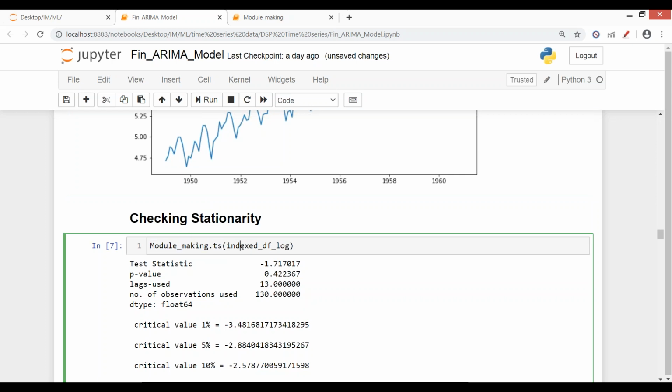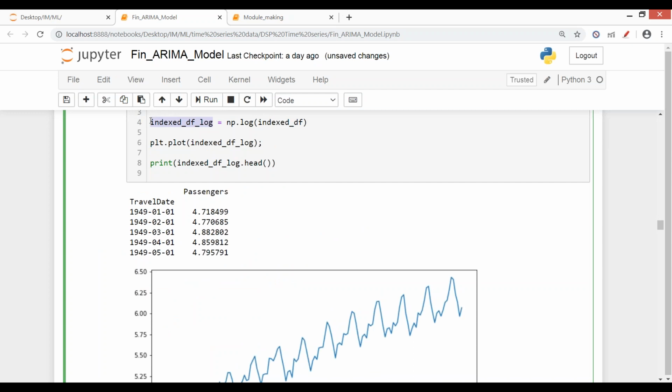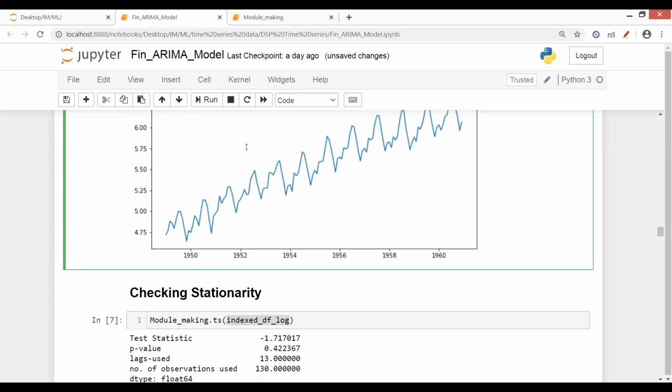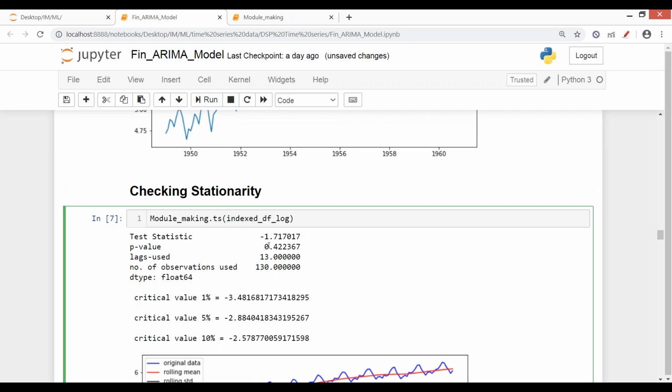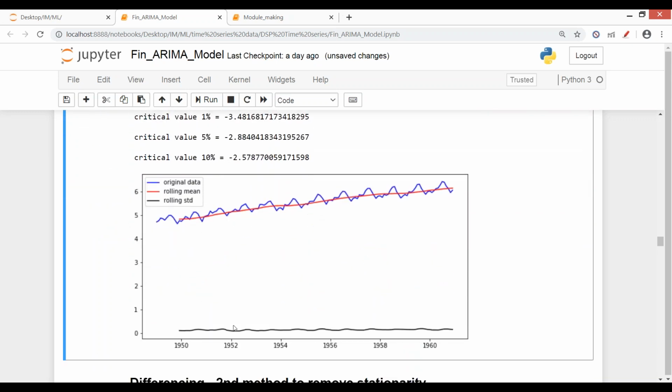TS is the name of the function, and this time I just want to check the stationarity of my log data, which is created by this command. So index df underscore log is the new data where we took the logarithm, and I want to check stationarity for this. And when I run this, you see this is our result. So is the time series stationary now? This is the p-value, and this is our rolling standard deviation and rolling mean and original data.